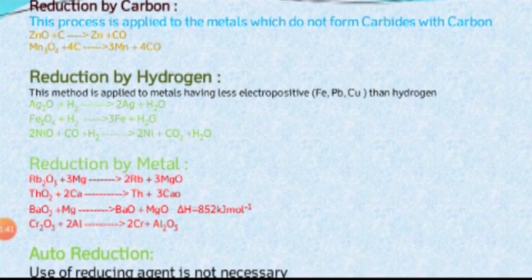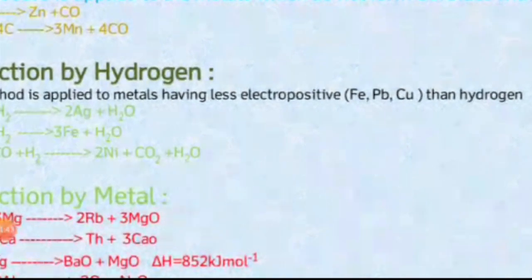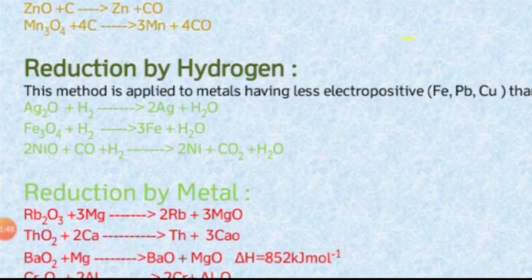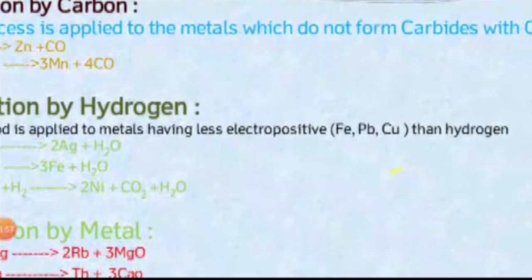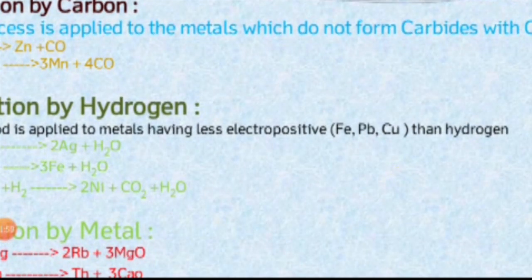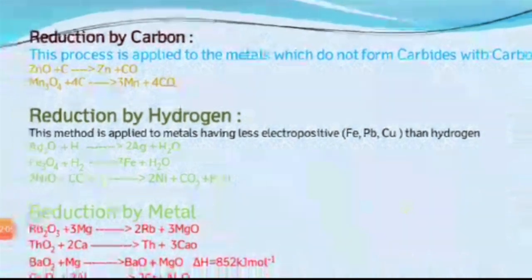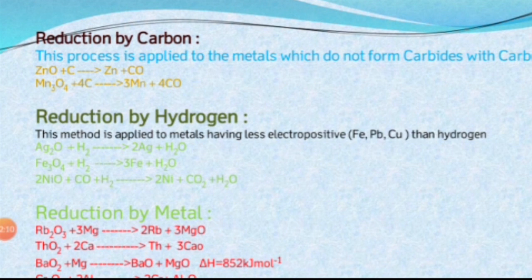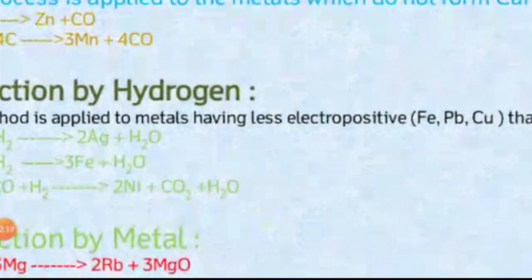The next one is reduction by hydrogen. This method is applicable for the metals which have less electropositive character than hydrogen. So what are the metals having less electropositive character? Iron, lead, copper. These are the metals having less electropositive character than hydrogen. So these are the metal oxides which are reduced by using hydrogen. See the example,